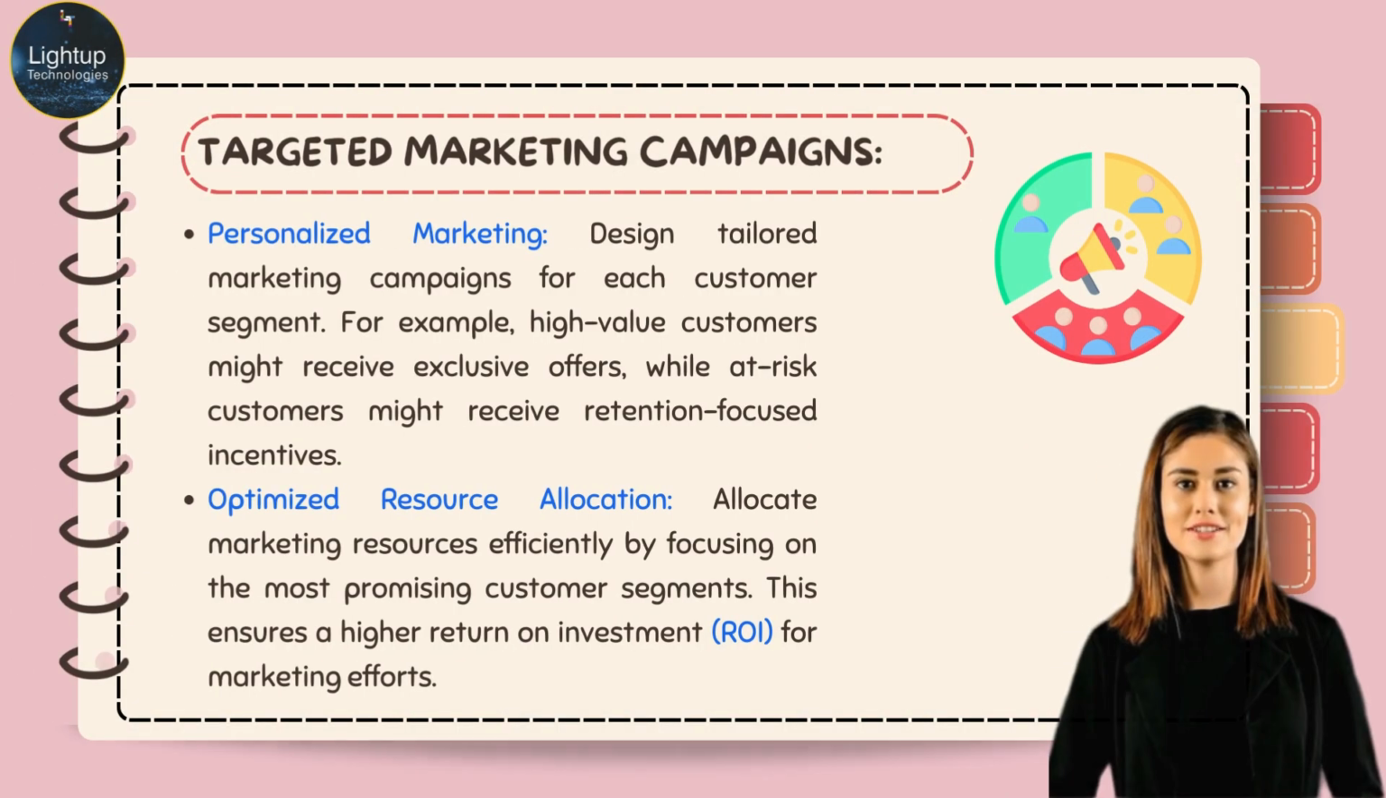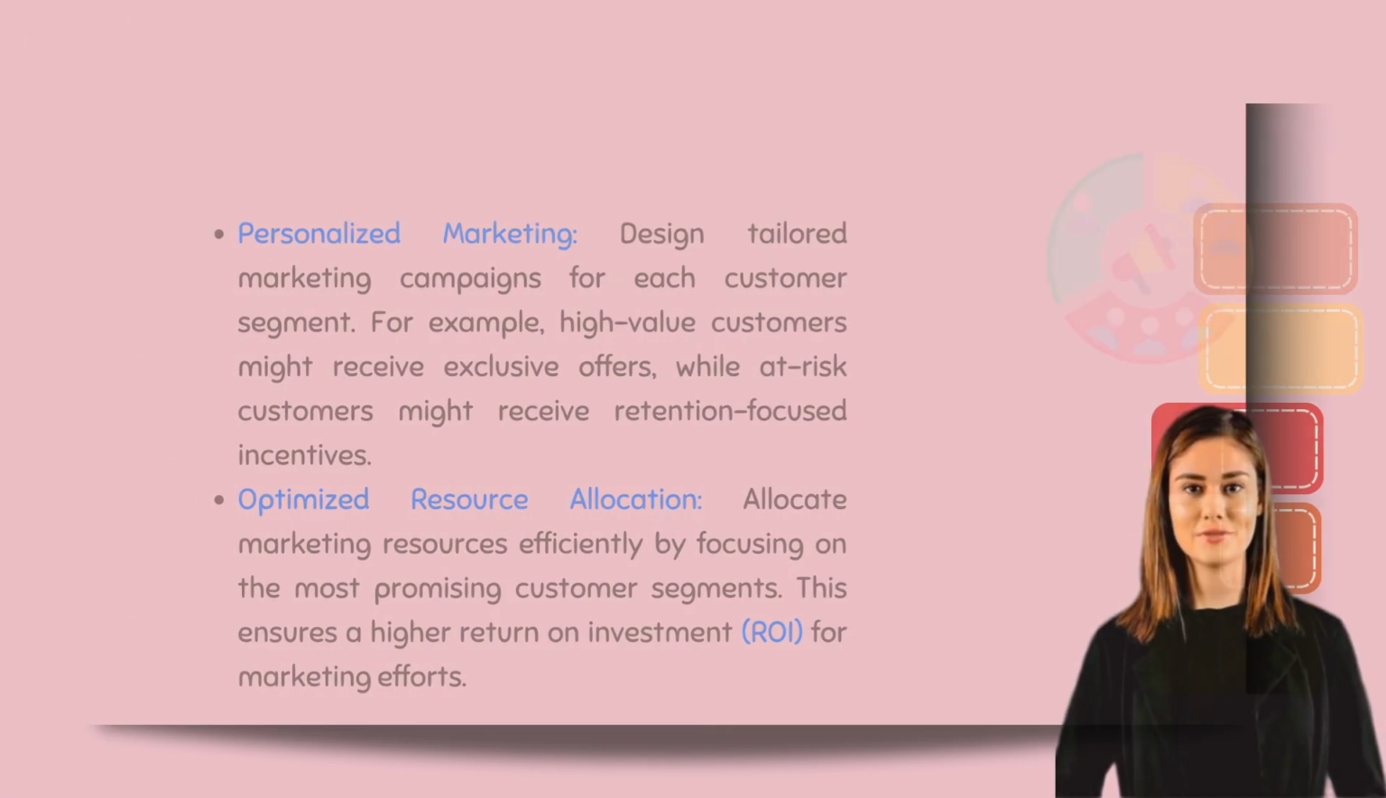Targeted marketing campaigns. Personalized marketing: design tailored marketing campaigns for each customer segment. For example, high-value customers might receive exclusive offers, while at-risk customers might receive retention-focused incentives. Optimized resource allocation: allocate marketing resources efficiently by focusing on the most promising customer segments. This ensures a higher return on investment (ROI) for marketing efforts.